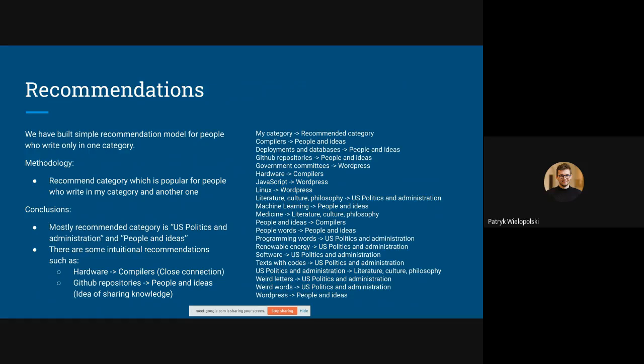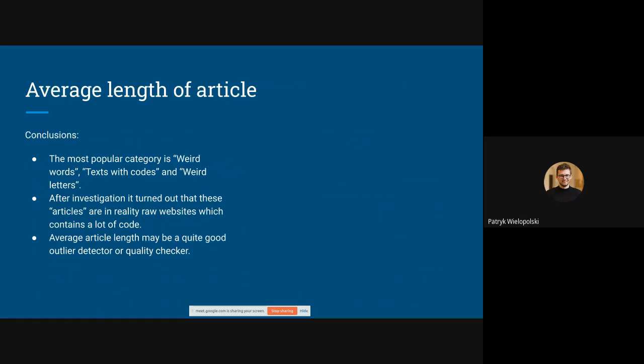The most recommended categories are US politics and administration and people ideas, probably because they are the most popular topics in general. But there are also some interesting recommendations, such as hardware and compilers, which are quite closely connected in topic, and GitHub repositories and people and ideas, where the idea of sharing knowledge is the common thing.